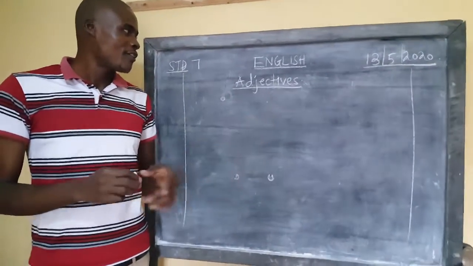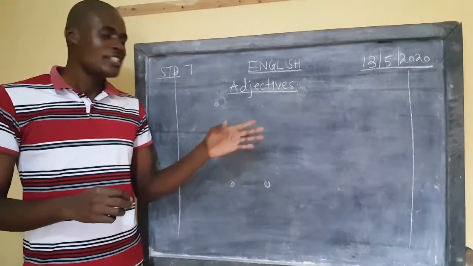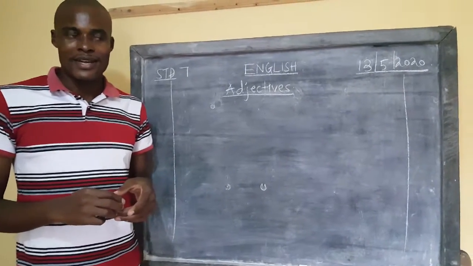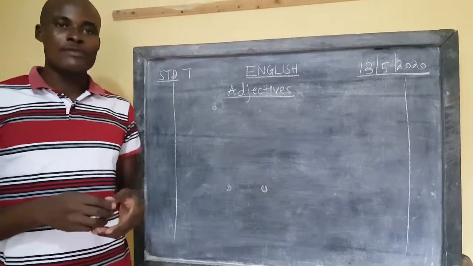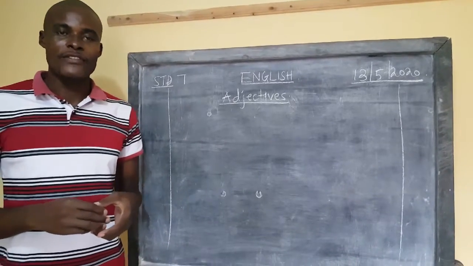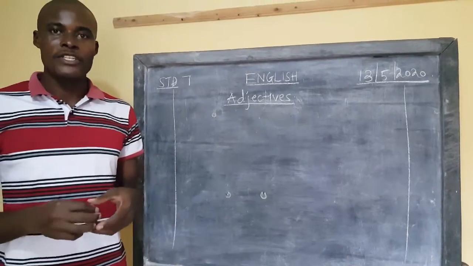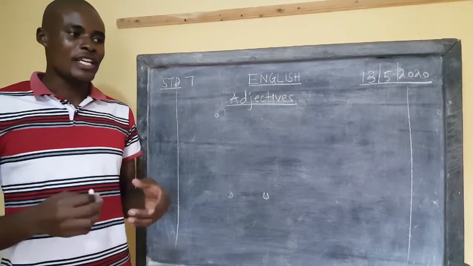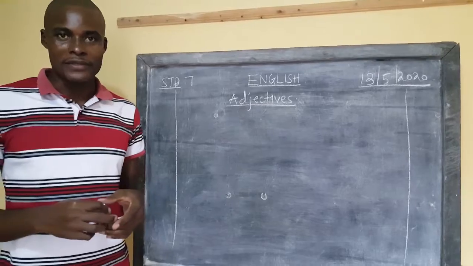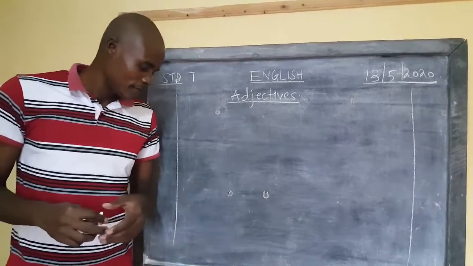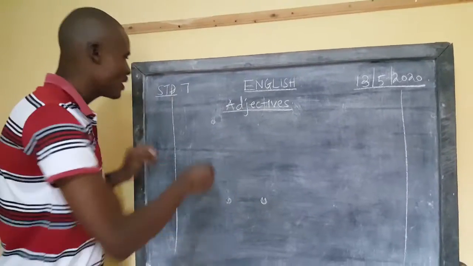Our lesson is going to cover adjectives. Under adjectives, we are going to look at the formation of adjectives from nouns, after which we are going to look at the order of adjectives when we are writing our sentences, and majorly used in composition writing. So to begin with, what is the meaning of the word adjective?